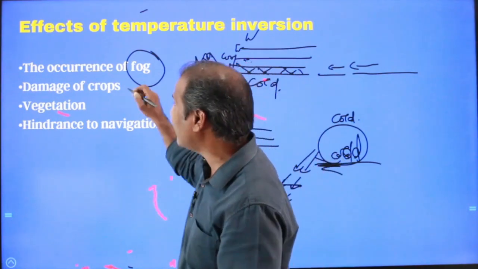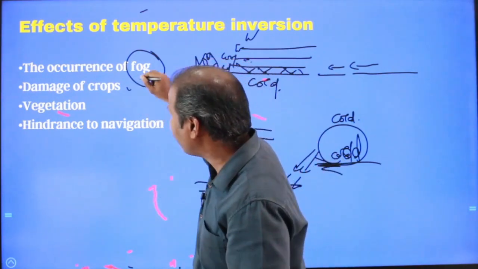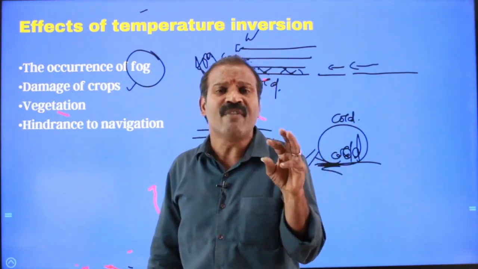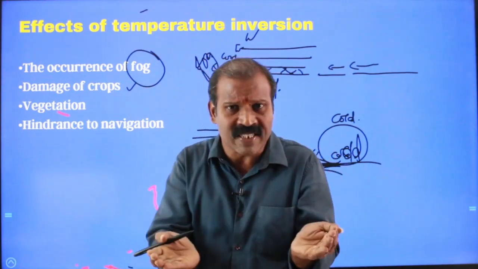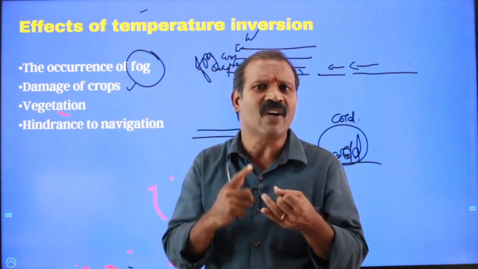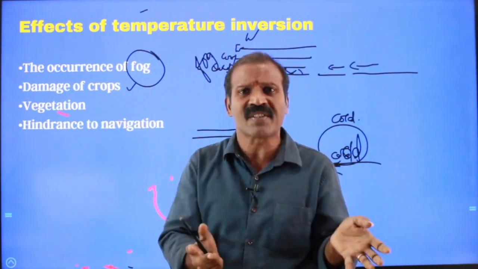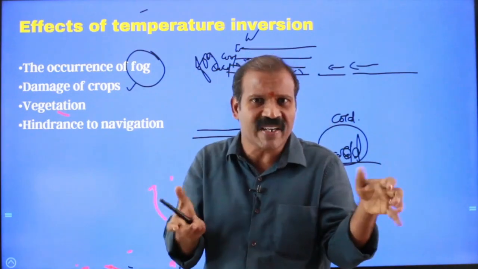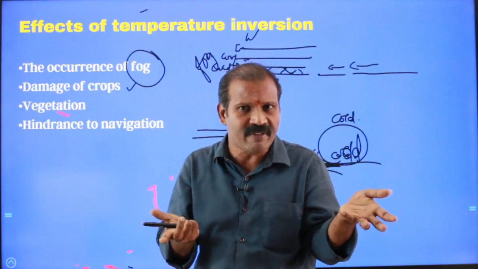So then, because of the degree of coldness, there is damage to crops. Fog forms in very cold regions like Shimla or Kangra Valley or Kulu Valley or Sangla Valley, where apple orchards or coffee plantations or tea plantations may be found.